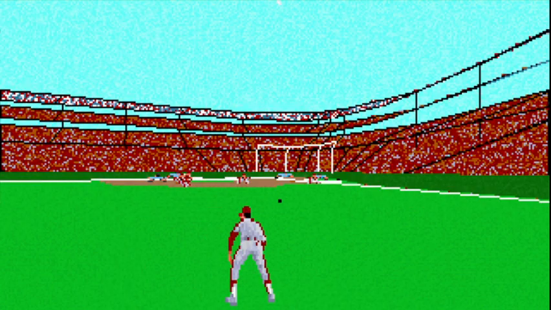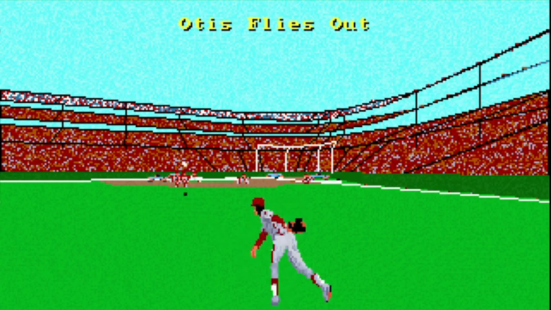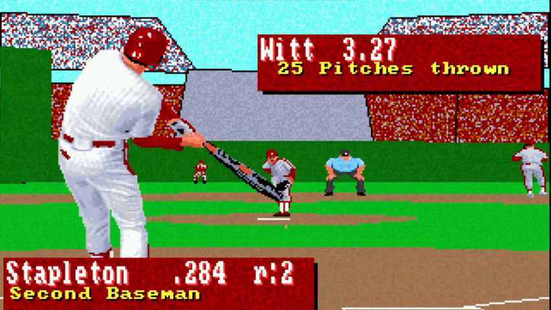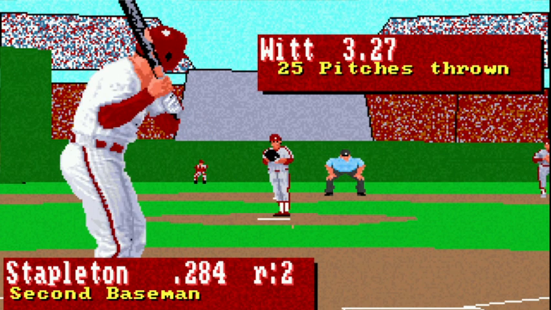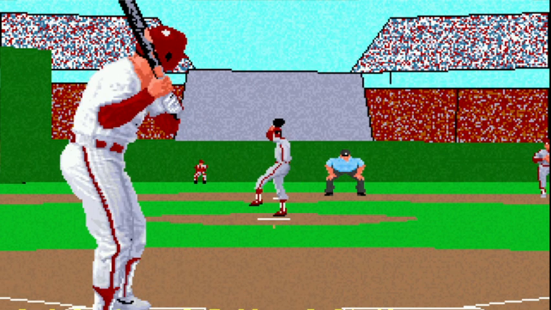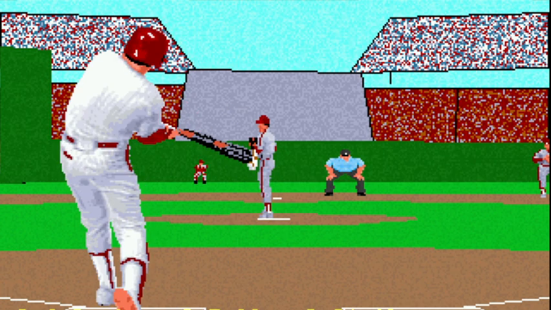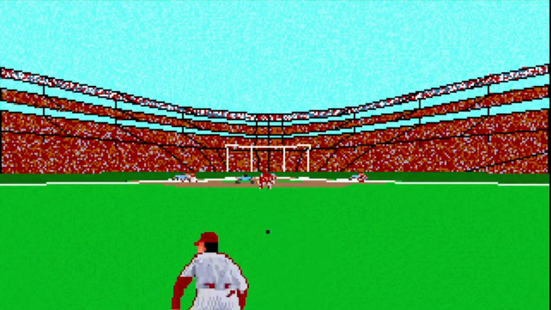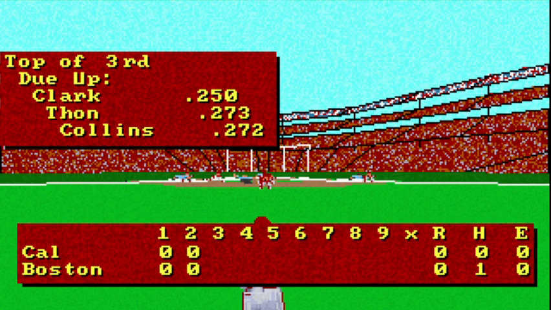Sends one in the air to left. Dave Stapleton playing second base. Kind of moved around the infield for Boston quite a bit. Flies out to center. All right, top of third, no score.